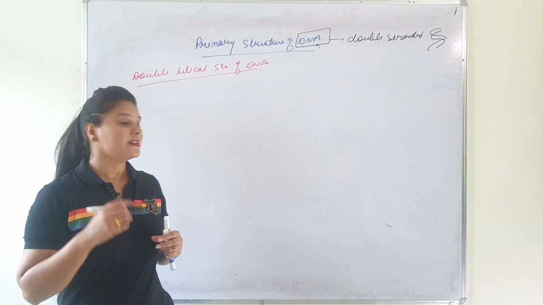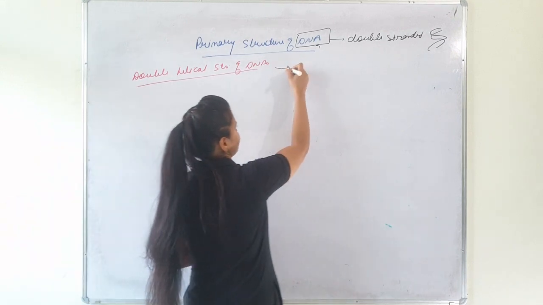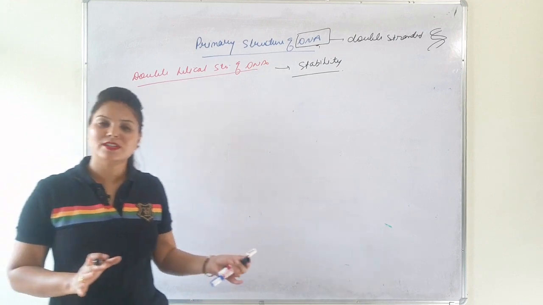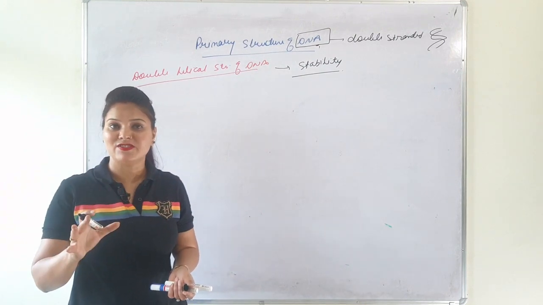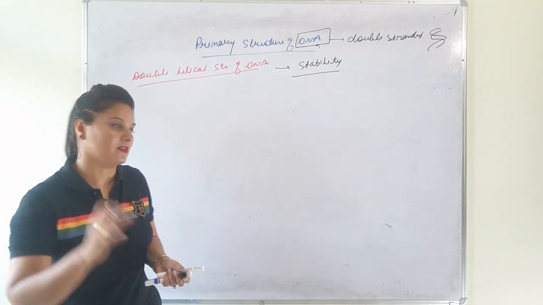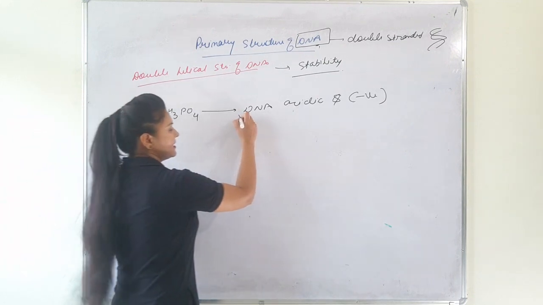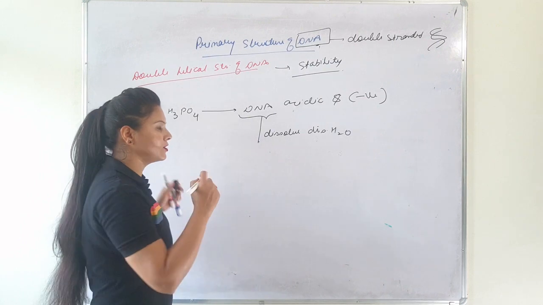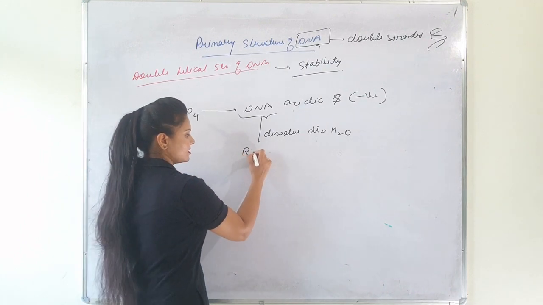Now let's see the stability of the DNA double helix. We know that DNA has phosphoric acid in it, and due to this phosphoric acid it has a negative charge and is acidic in nature. Now when this DNA is dissolved in distilled water, these two polynucleotide chains repel each other.